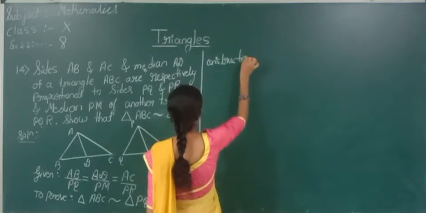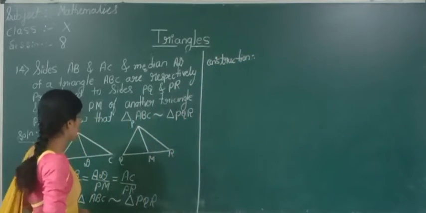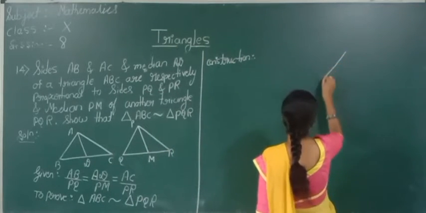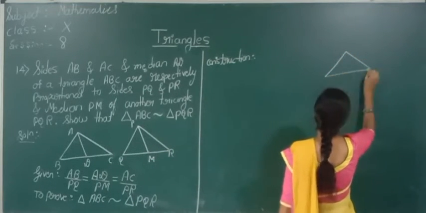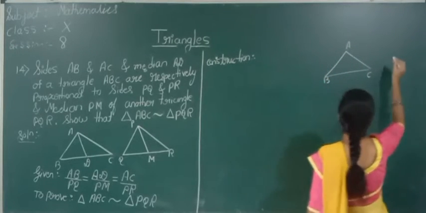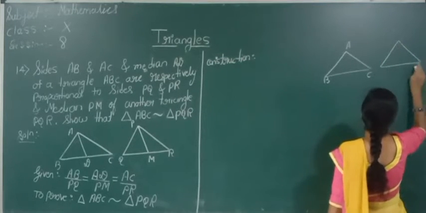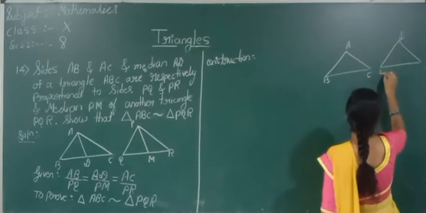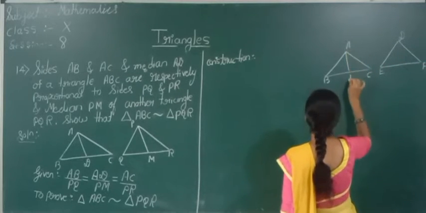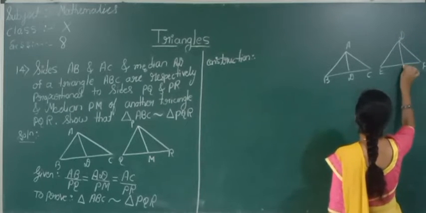Now see here students, to prove this, we will do some construction here. The triangle ABC is there and the triangle PQR is there.